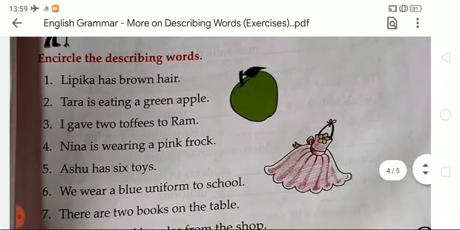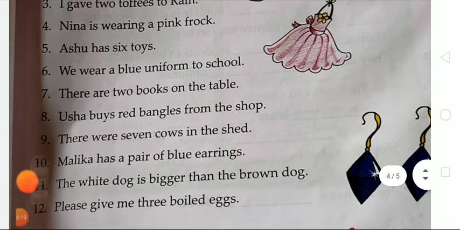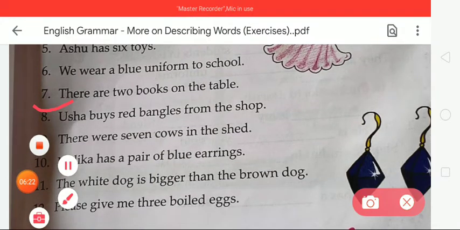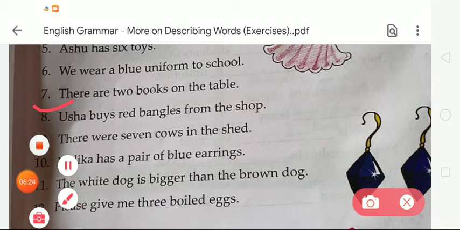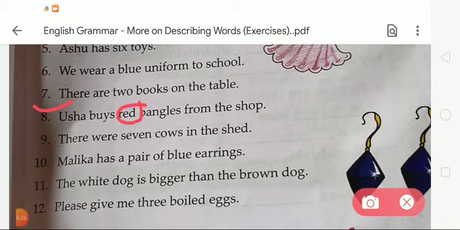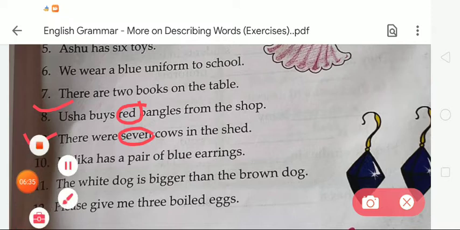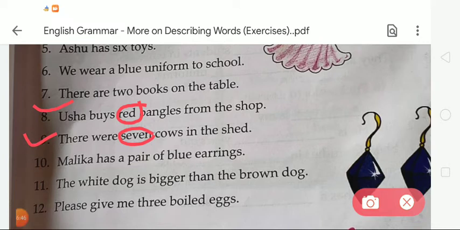Now the next, in number 8, Usa buys red bangles from the shop. So the given color is red. It is an example of a describing word. Now next is number 9. There were 7 cows in the shed. So the number is 7. So we have to underline it, we have to circle it. Okay. Now the next, number 10, Malika has a pair of blue earrings. Malika has a pair of blue earrings. So the given color name is blue. So it is a describing word. So we have to circle it.